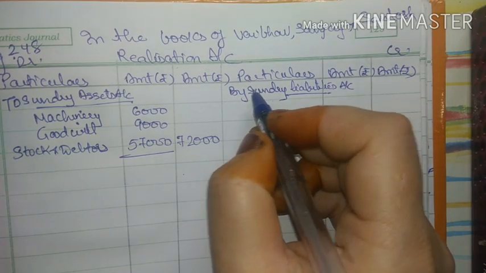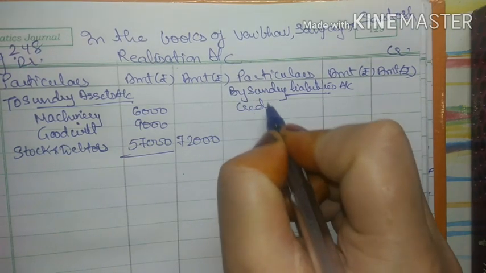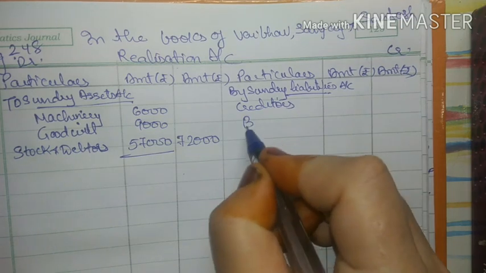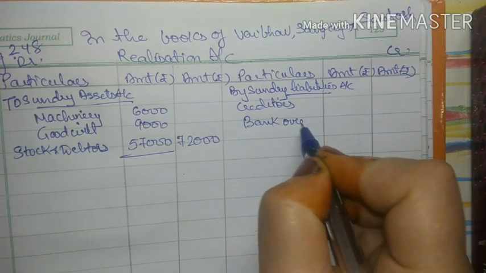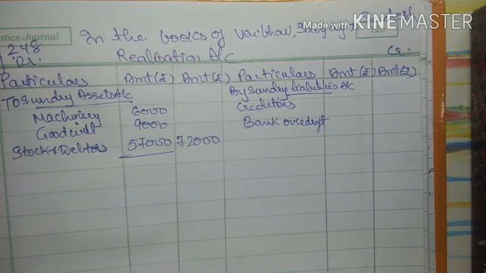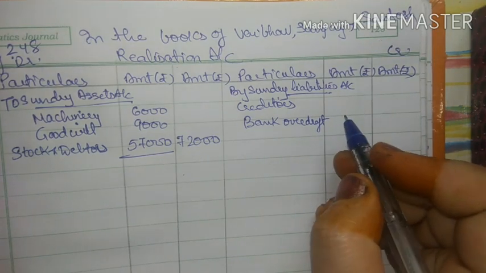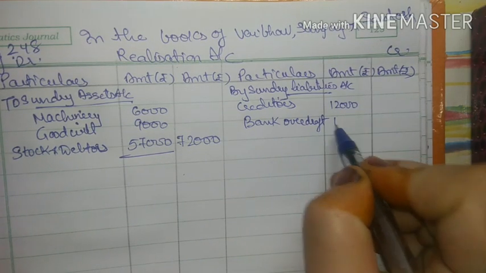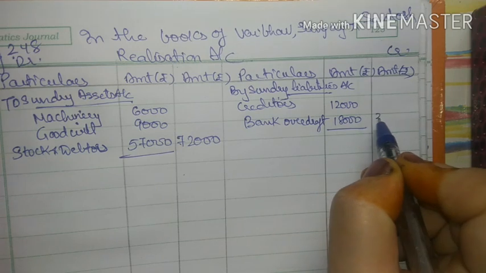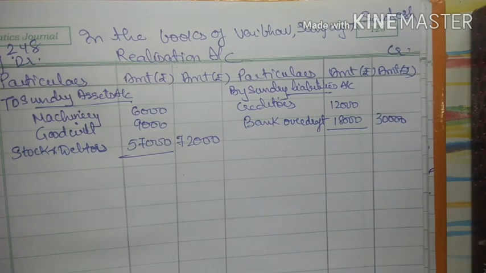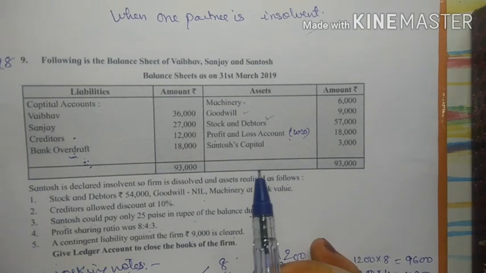One is creditor and other is bank overdraft. So the value of creditor is 12,000 and overdraft is 18,000. So in outer column it will become 30,000. So we have completed with the transfer stage.